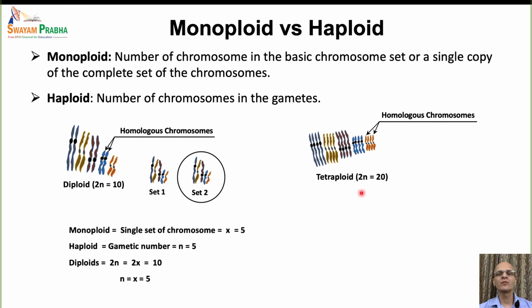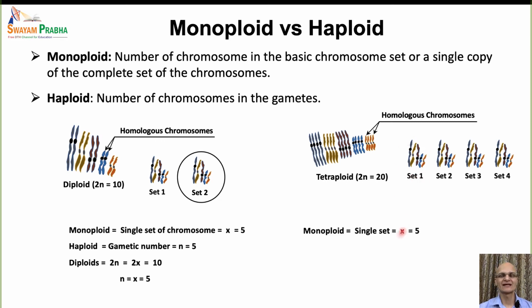So what about the monoploid number of chromosomes? The tetraploid individuals have 4 sets of basic chromosomes. So the monoploid number is equal to the number of chromosomes in a single set, and again it would be 5. That is designated by x. So in these tetraploid individuals, where there are a total of 5 chromosomes and 4 duplicates of each, x is equal to 5. So the monoploid number is the same for the diploid or the tetraploid individual, as the number of chromosomes in the basic set is the same, and that is 5.